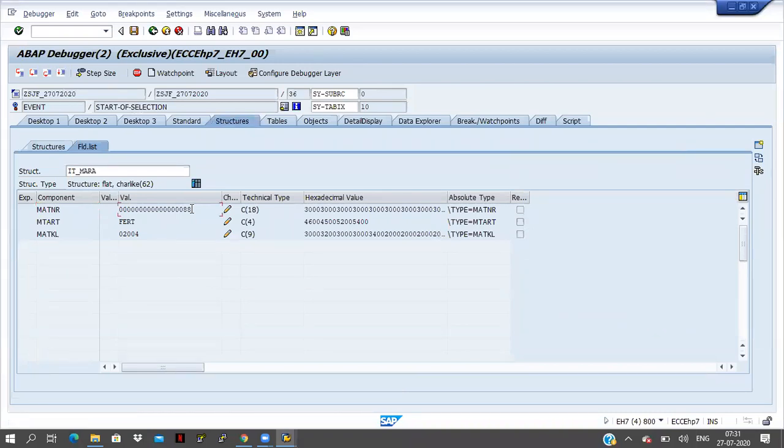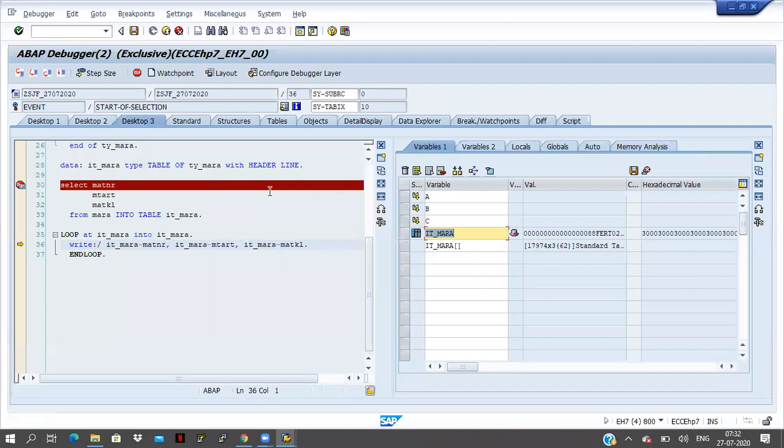At that condition, I want to stop the cursor. I want to stop the execution of the program at one condition. In that case, we will go for a watch point. In an interview they may ask you the question, what is the difference between a watch point and a breakpoint?